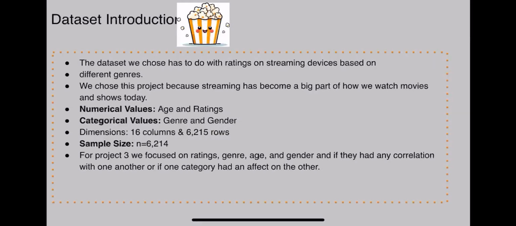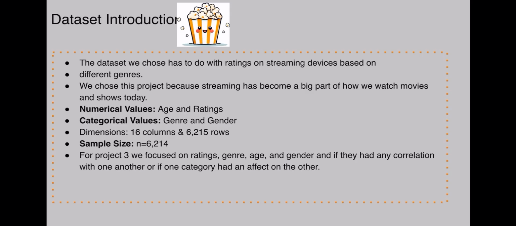So in our data introduction, the dataset that we chose has to do with ratings on streaming devices based on different genres. We chose this project because streaming has become a big part of how we watch movies and shows today. Some values we have are numerical values, which are age and rating, and categorical values, which are genre and gender. Our dimensions are 16 columns and 6,215 rows, with a sample size of 6,214.